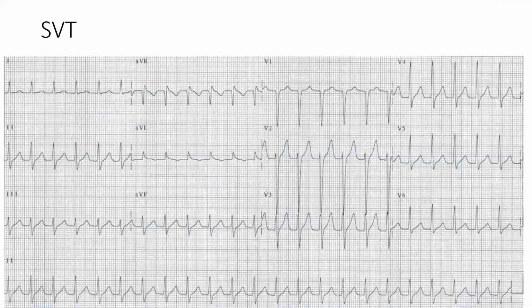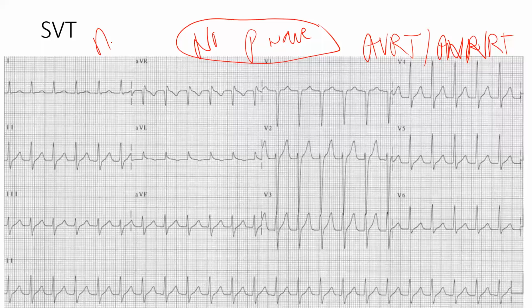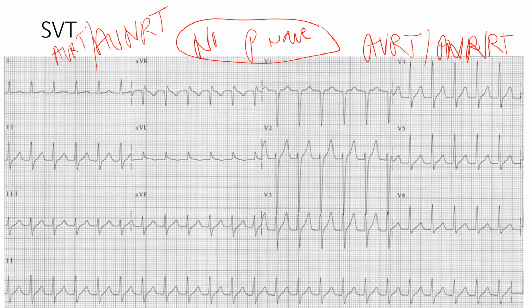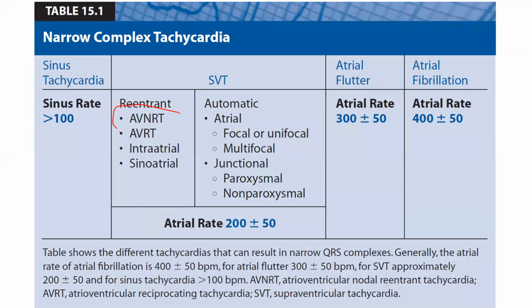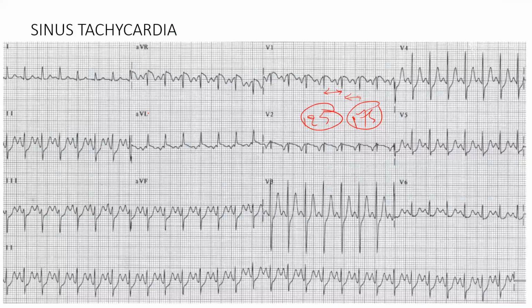Now come to this one. See, this is also tachycardia, but there is no P wave. This will go for AVRT or AVNRT. For this classification, we come here. This one is the SVT. See, this one, sinus tachycardia, has a P wave. Each QRS has a P wave, wherever you want, you can find. So each of them has a P wave between QRS complexes.